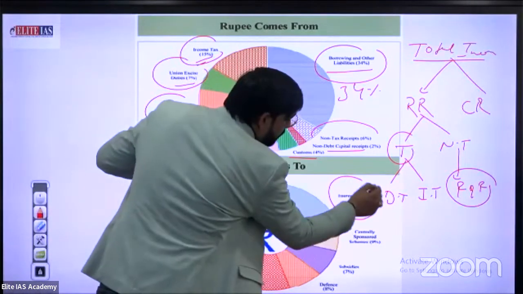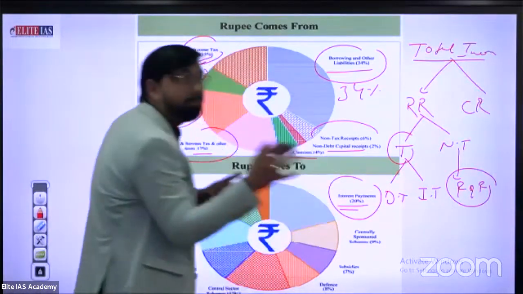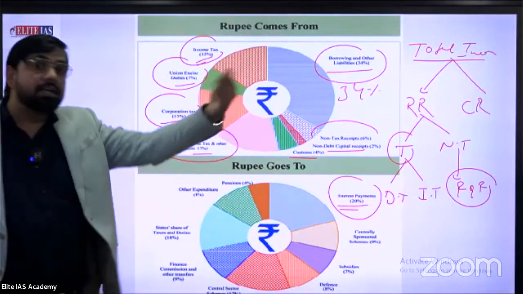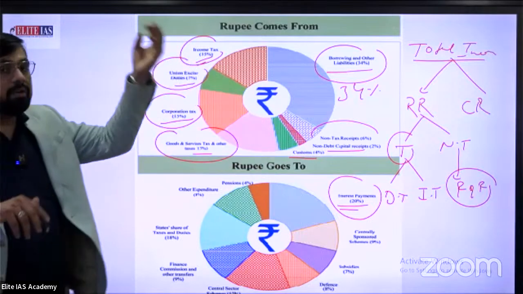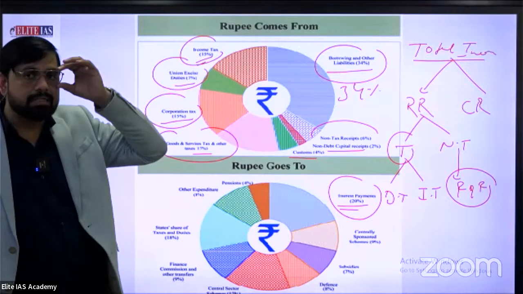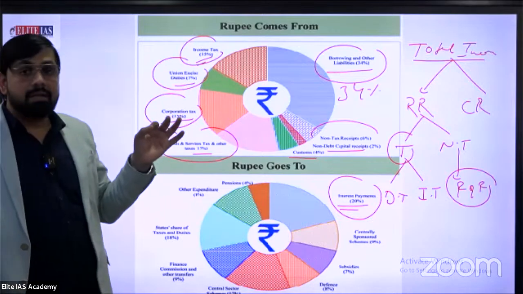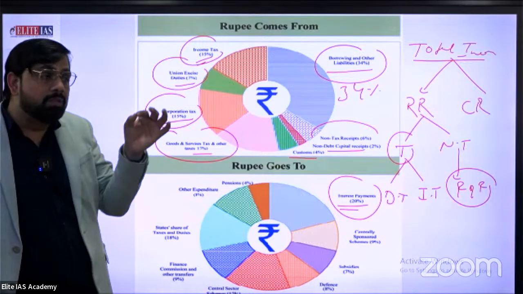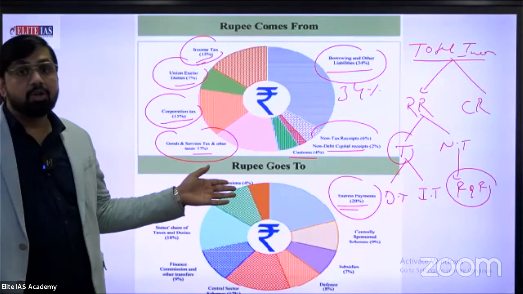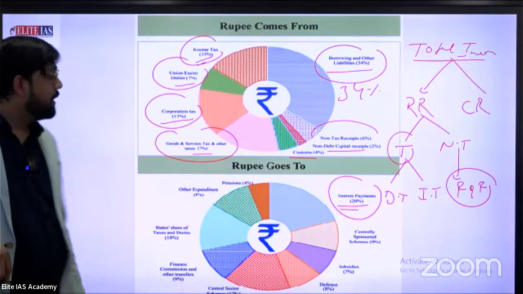Next, where does the rupee go? Just compare. Interest payment. What's the major issue? 20% of total income will go to interest payment to different organizations, like the World Bank or other international organizations. 20%. It means out of 100 rupees, 20 rupees go to interest payment. I think that's not good for India. 20 rupees directly go to interest payment.